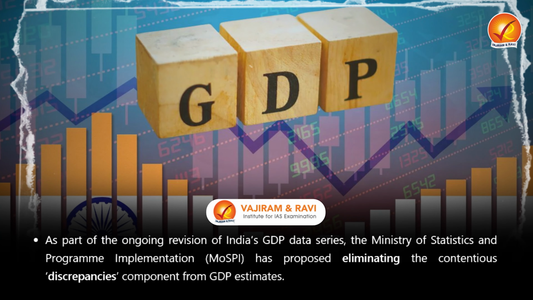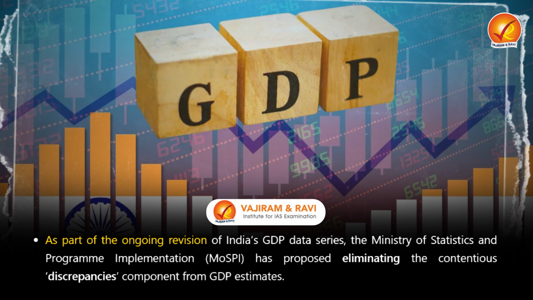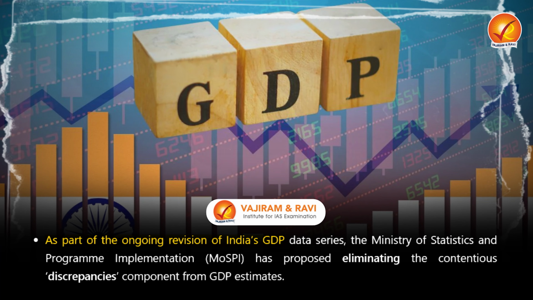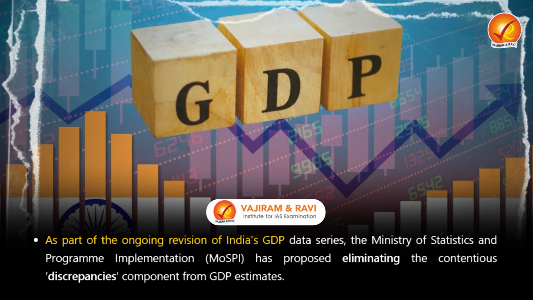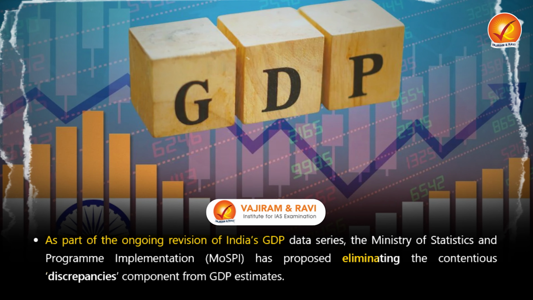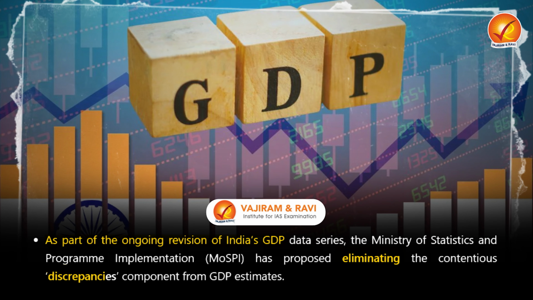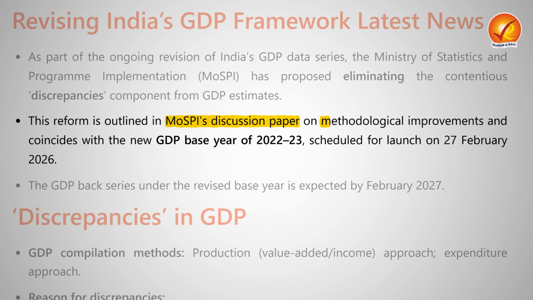Now, while this was going on, as a part of India's ongoing revision of the GDP data series, the Ministry of Statistics and Programme Implementation, that is MOSPI, has proposed eliminating the contentious discrepancies component from the GDP estimates. This particular reform was outlined in MOSPI's discussion paper on methodological improvements and coincides with the new GDP base year of 2022-2023. And this is to come into effect from 27th of January 2026. And also the GDP back series data under the revised base year is expected to come by February of 2027.